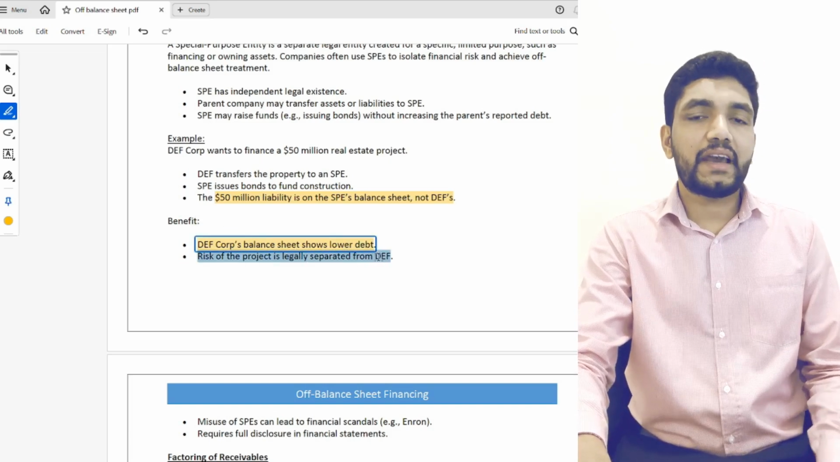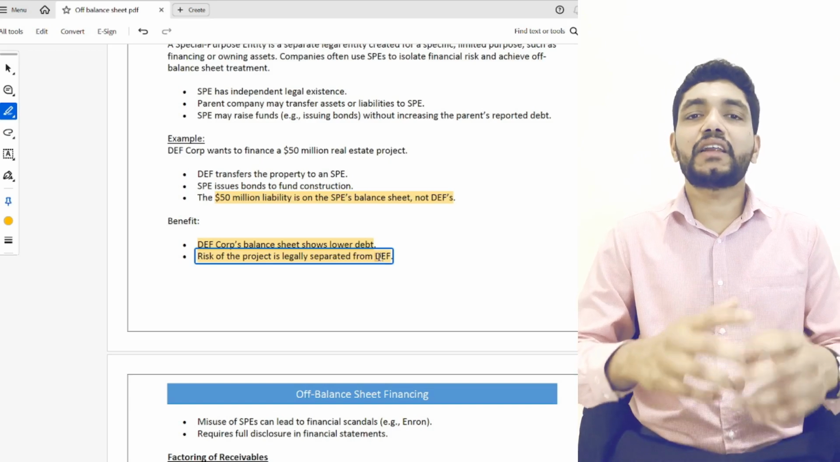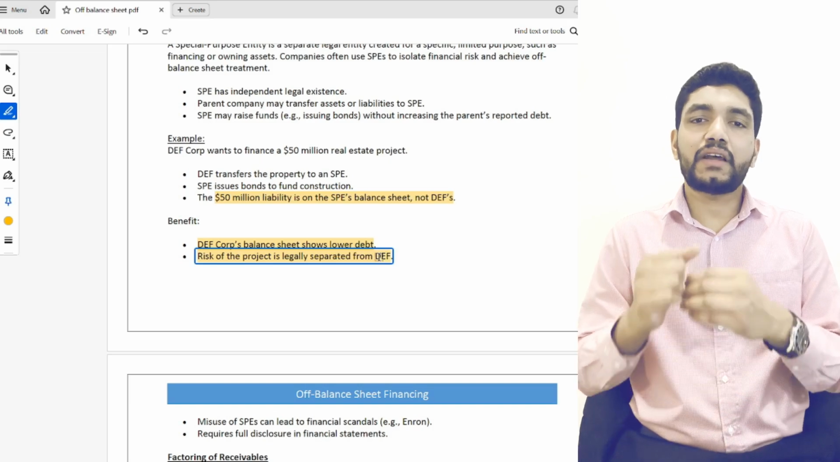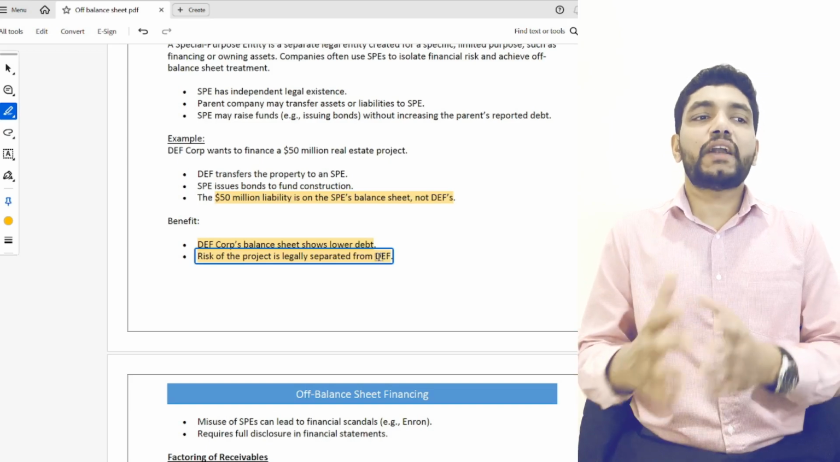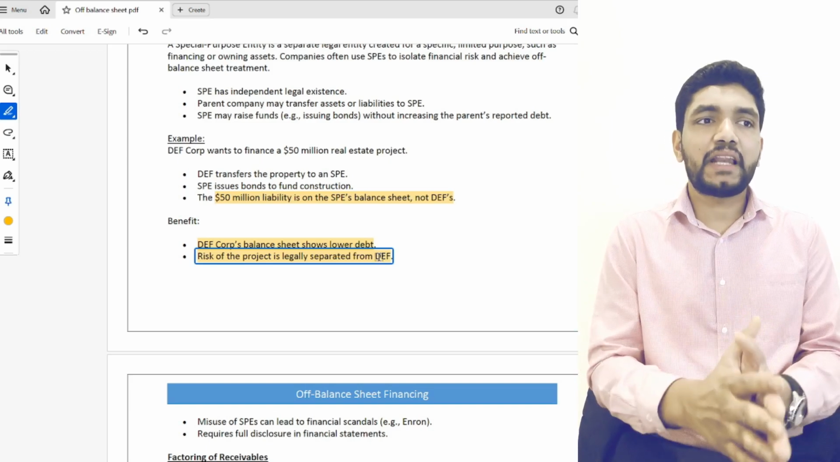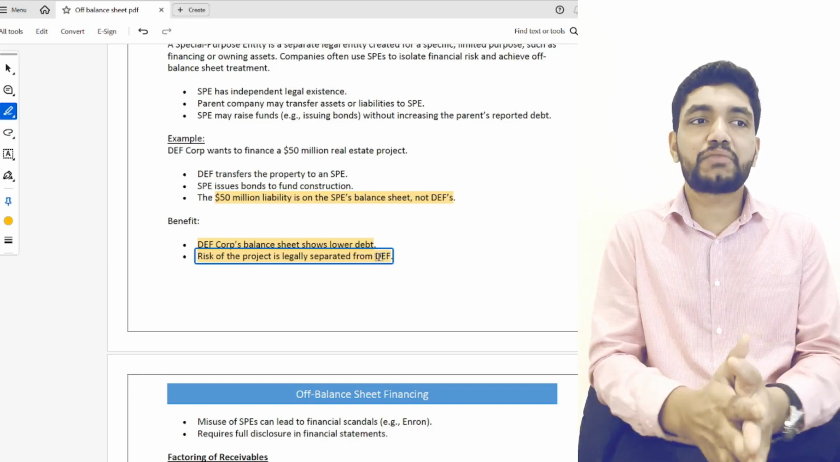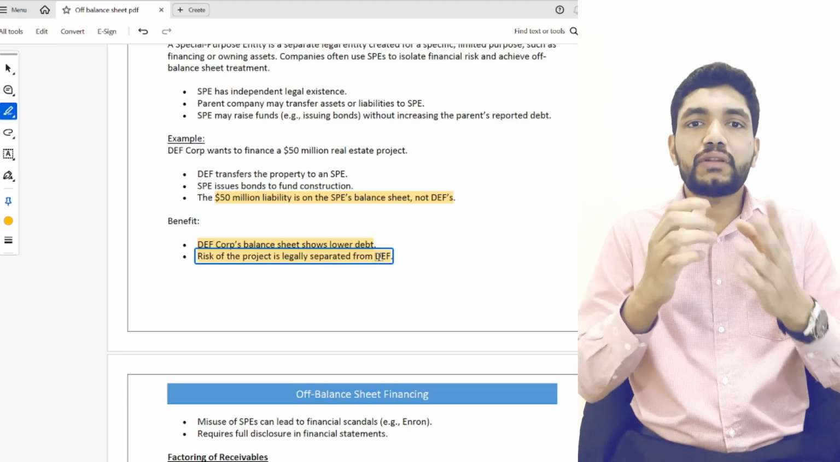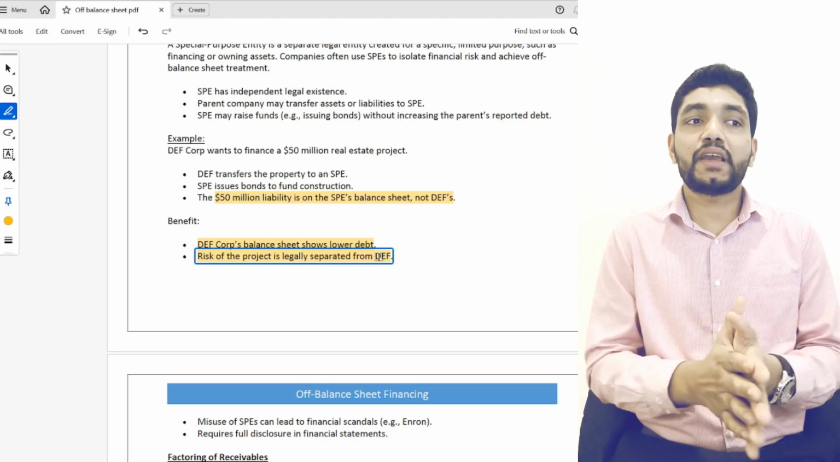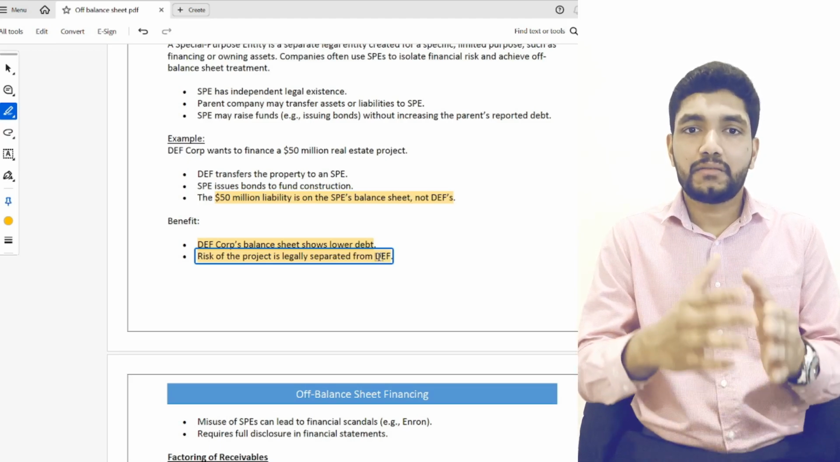Instead of doing it directly through the parent company, the parent company created a separate legal entity and transferred this asset and debt to this special purpose entity. So what happened now? Now the parent company's balance sheet shows better. That means it's not showing that much debt, and the risk of the project is also transferred to the special purpose entity. If the project fails, it does not directly affect the parent company.